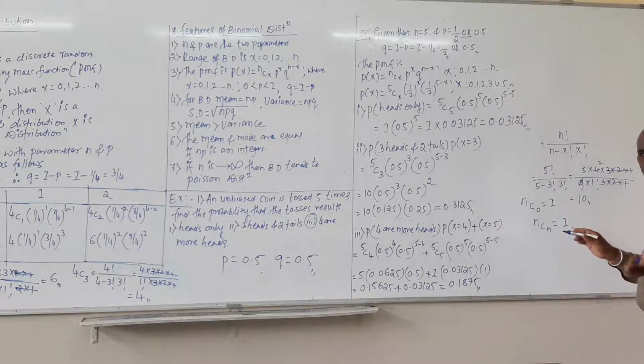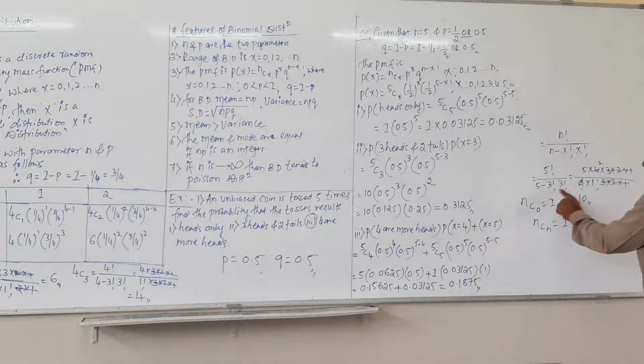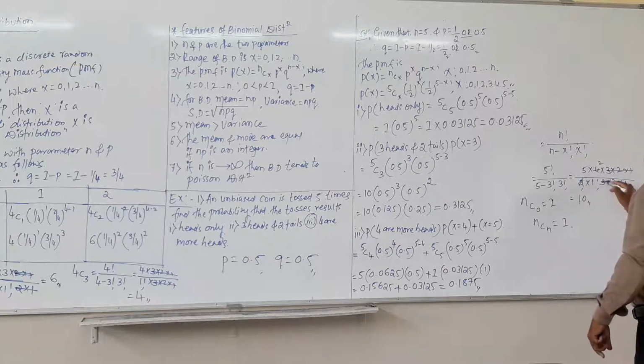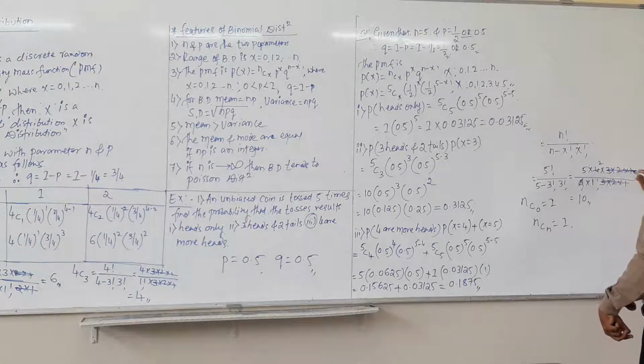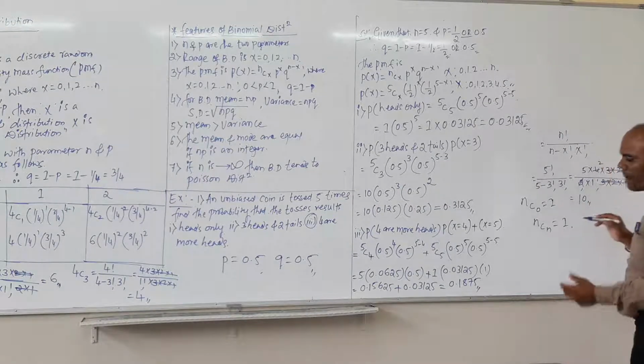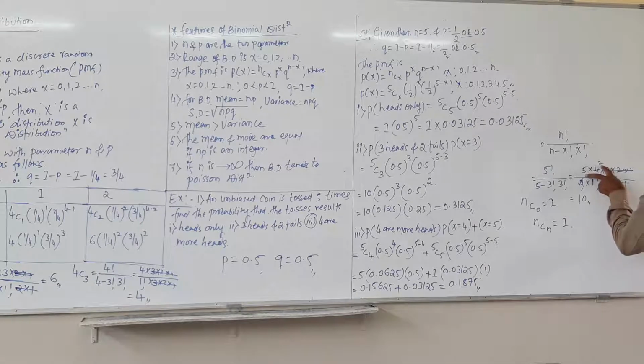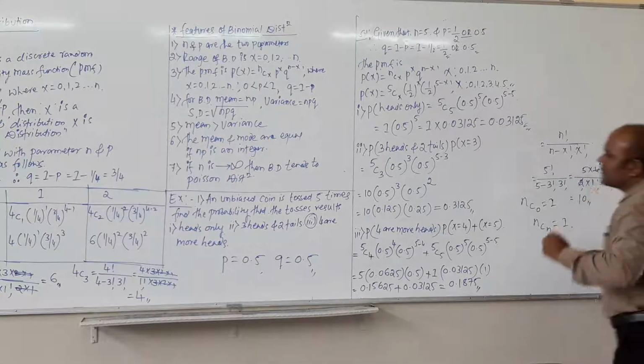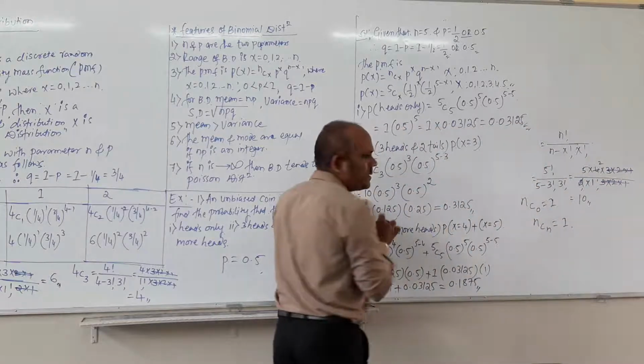Then obviously we get 2. Then 2 factorial is nothing but 2 into 1. Then 3 factorial is nothing but 3 into 2 into 1. So here 3 into 2 into 1 and 3 into 2 into 1 get cancelled. Then remaining is 2 into 1 and 5 into 4. So 2 ones are 2, 2 twos are 4. Then lastly we will get these two numbers, 5 into 2, and 5 into 2 is 10. So the answer is 10.